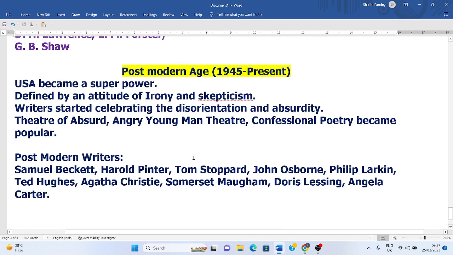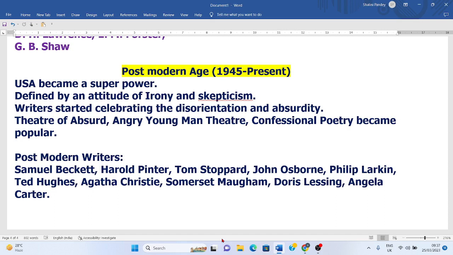So now finally we have come to the postmodern age, and its timeline is from 1945 to the present age, and it started after the Second World War in 1945, and Britain lost its power and its control over its colonies, and the United States of America became a superpower during this age because of its great economy and its power. Everything is fragmented during this age. Everything was discarded, nothing was in order, and writers started to celebrate this absurdity. They were now content with this absurdity.